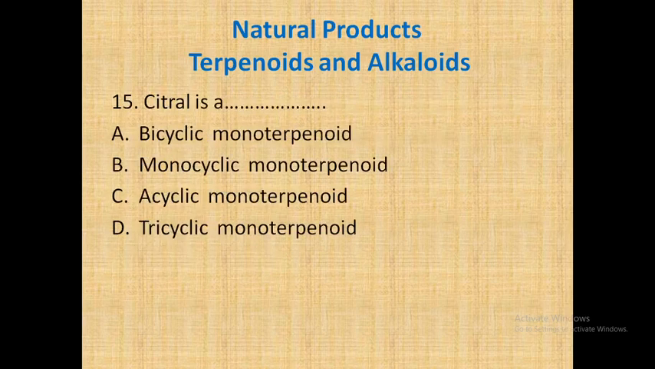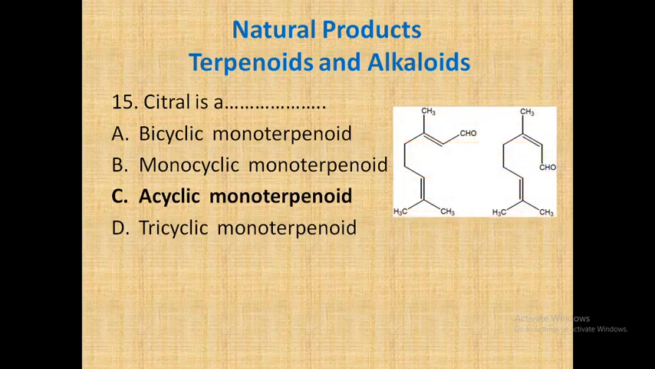Citral is a dash dash. Whether it is A bicyclic monoterpenoid, monocyclic monoterpenoid, acyclic monoterpenoid, or tricyclic monoterpenoid. Citral is an acyclic monoterpenoid. It's an open chain structure. If you see the structure of citral, there is no cycle present. So always remember that citral is an acyclic monoterpenoid.